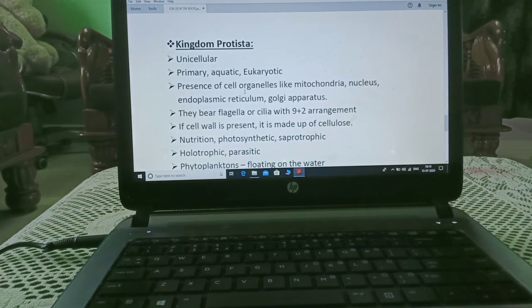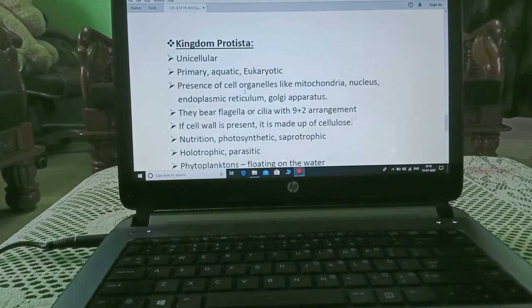Now we will start our next kingdom, that is kingdom Protista. Unicellular means they are single cellular organisms. Primarily aquatic and eukaryotic. Aquatic, they are staying in the water. Eukaryotic, they have the presence of a true nucleus. Next, presence of cell organelles like mitochondria, nucleus, endoplasmic reticulum and Golgi apparatus. They all have a particular type of cellular structure present in them.